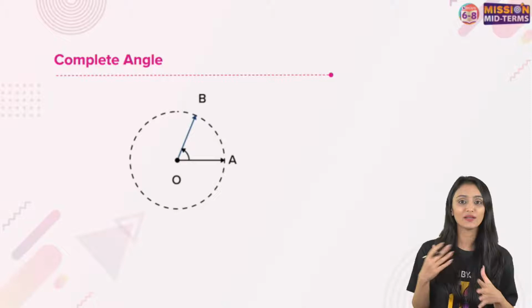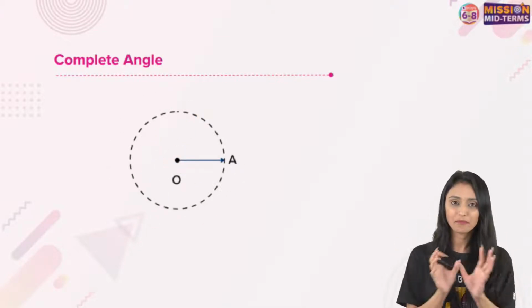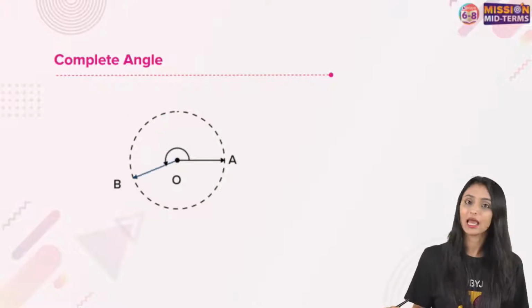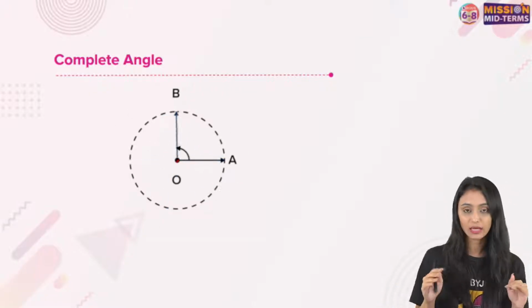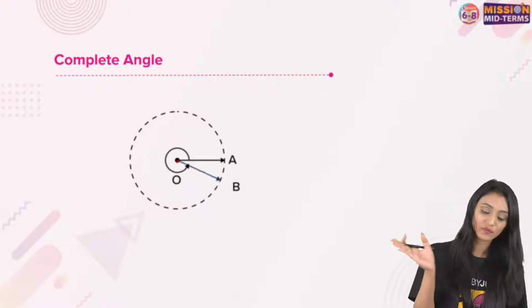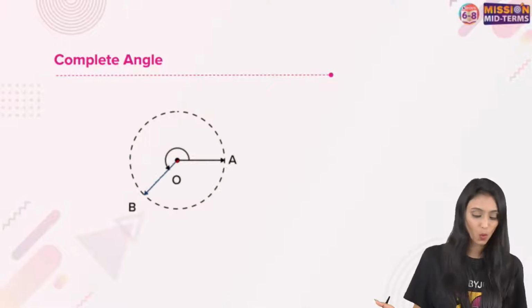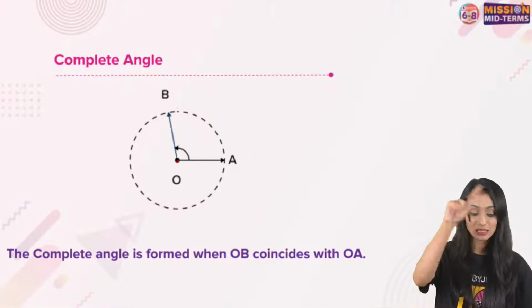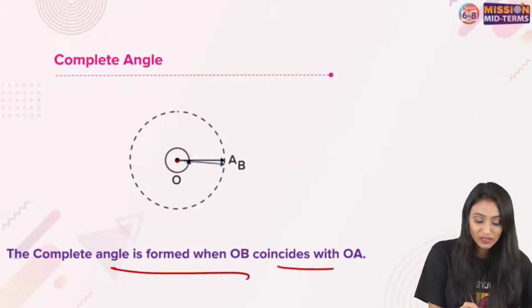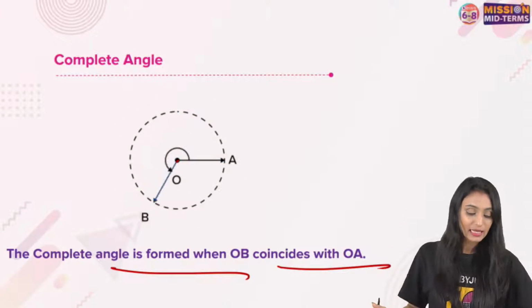Now we'll talk about the different types of angles. First we will talk about the main angles, like the complete angle. Here you can see in a circle, this is the center and OA is the radius. If we move this ray like this, OA is coinciding with OB at the end and it forms a complete angle, a complete 360 degrees. So a complete angle is formed when OB and OA are coinciding. Correct, 360 degrees.